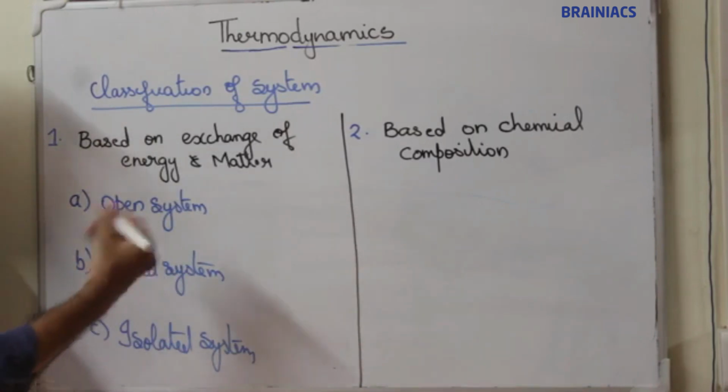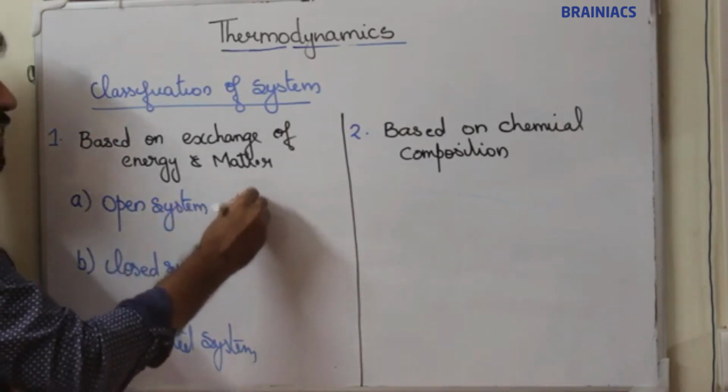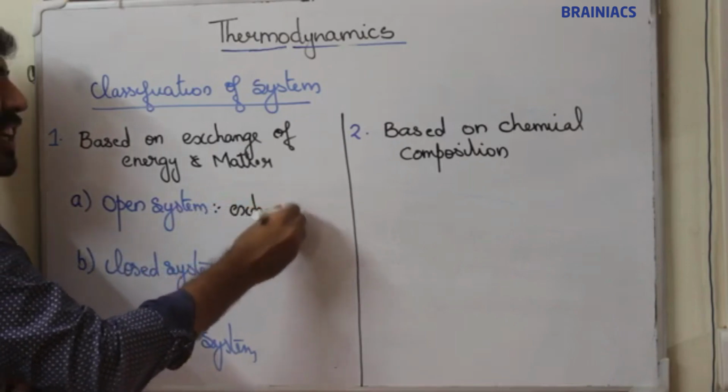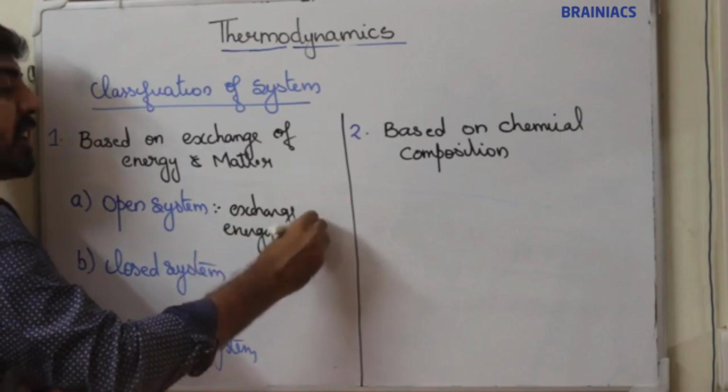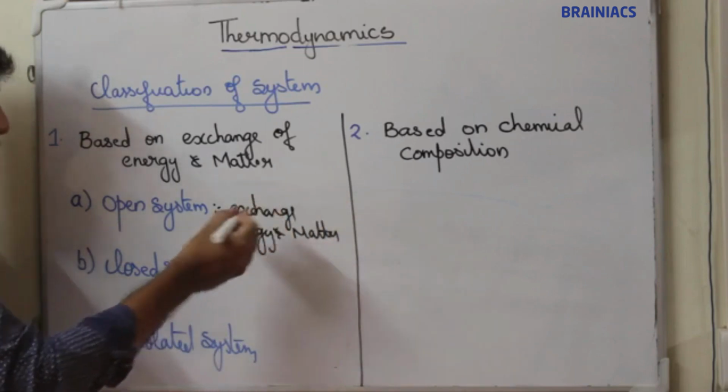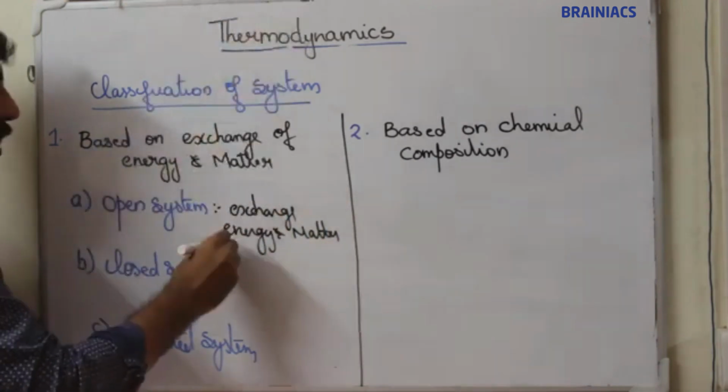An open system means a system which can exchange energy and matter with the surrounding.